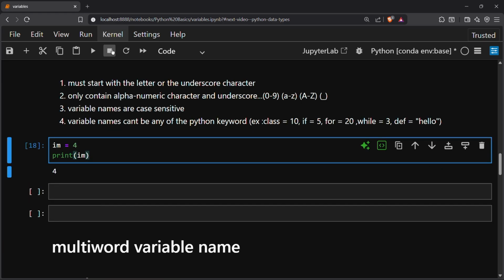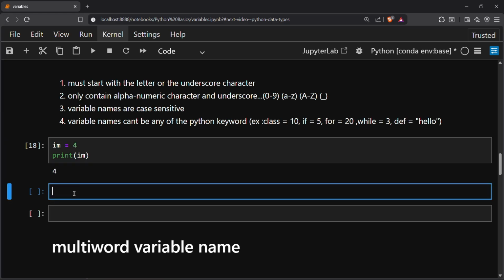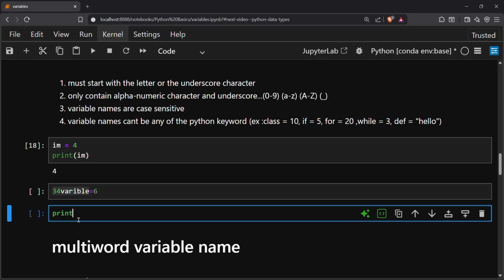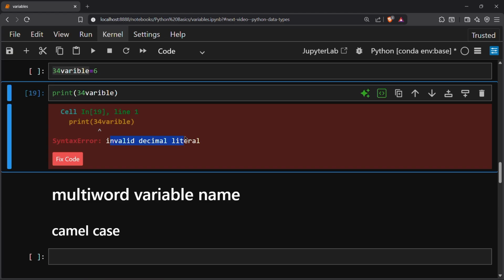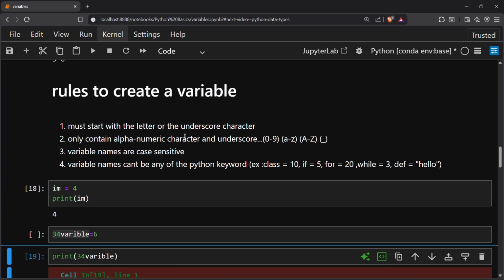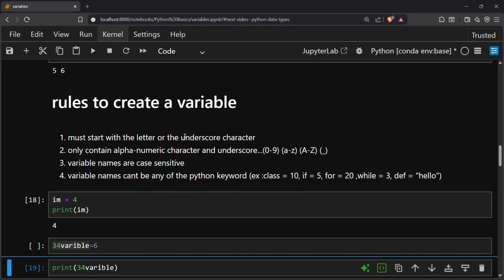Okay, so we can't start a variable with a number, so this will also give me an error if I want to print this. So this will give me a syntax error, you can see here. So these are the rules to create a variable in Python.